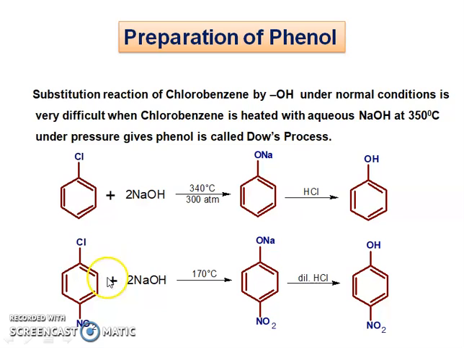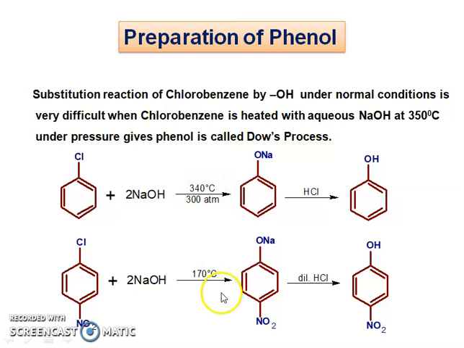Next reaction we take is para-chloronitrobenzene. Para-nitrochlorobenzene can be treated with sodium hydroxide at 170 degrees centigrade to similarly form sodium phenoxide, and this sodium phenoxide intermediate is treated with dilute HCl to get the corresponding phenol, para-nitrophenol.